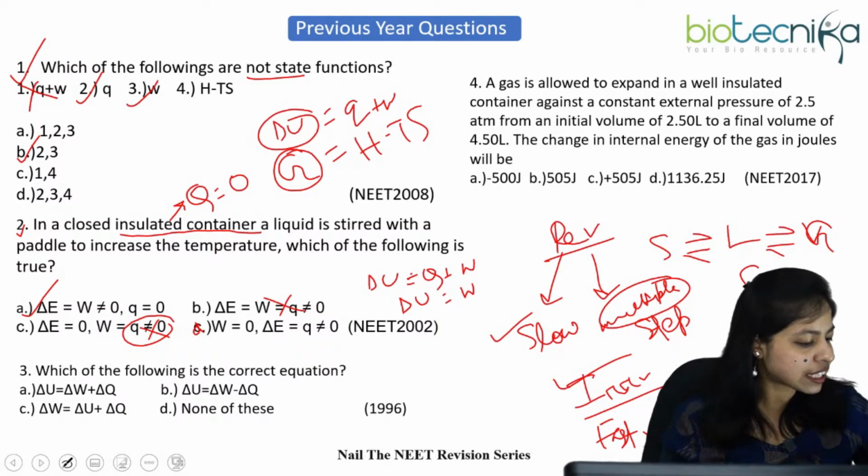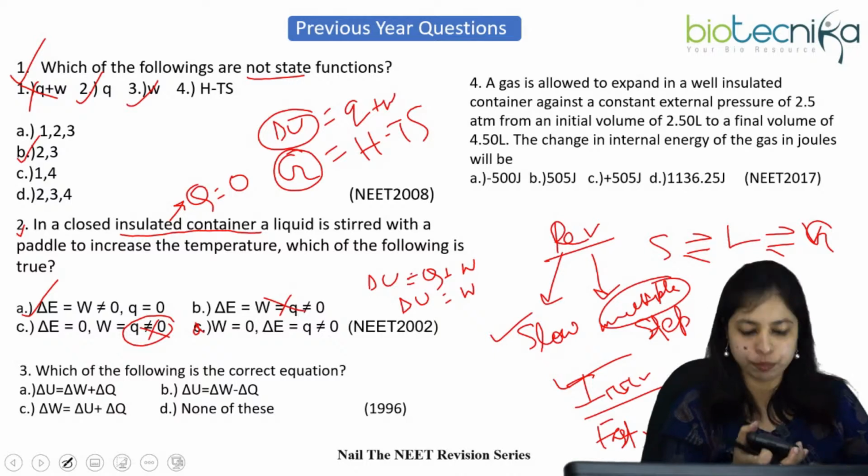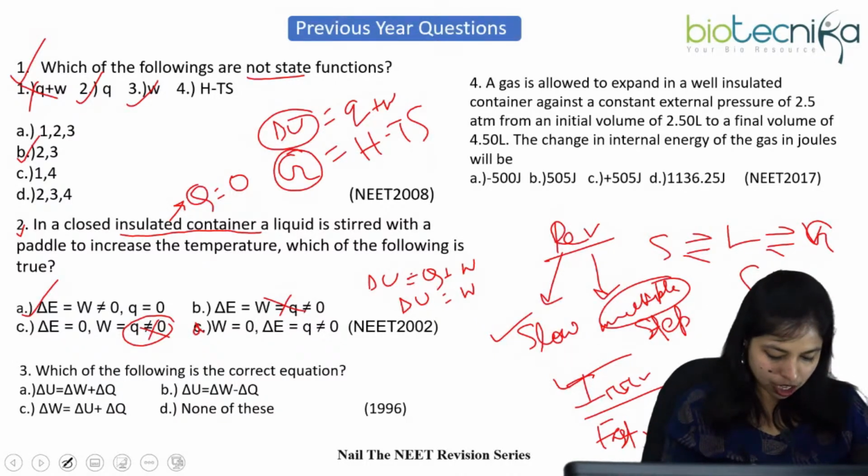Now is that clear, Shivani? I hope it is clear now. Nisha: Yes, ma'am. Okay, so you all got that.